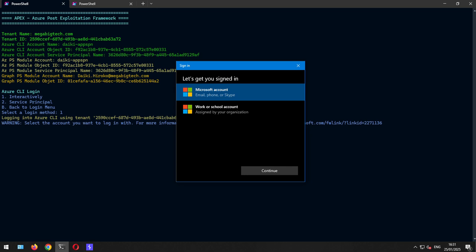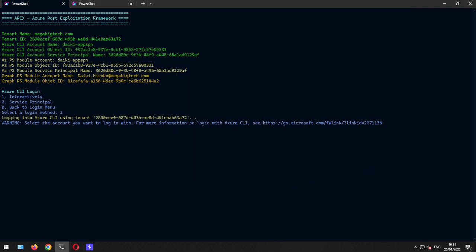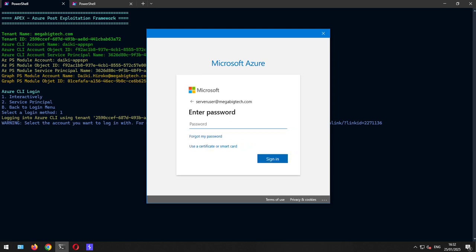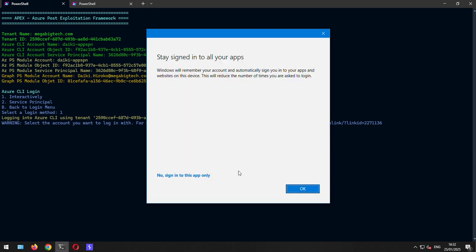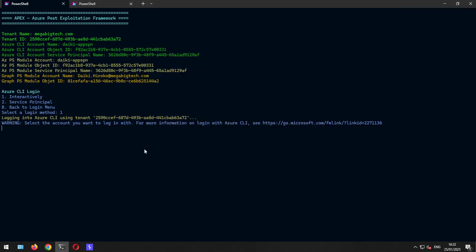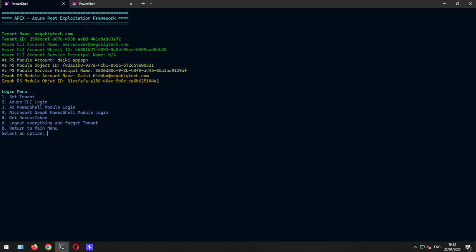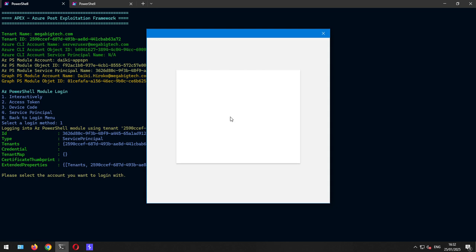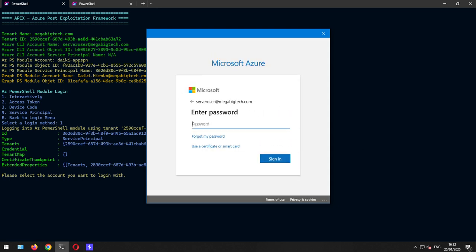Work or school account, where you find credentials for this user, and we are also going to log into the AZ PowerShell module, and that should be sufficient to showcase what I want to show you.